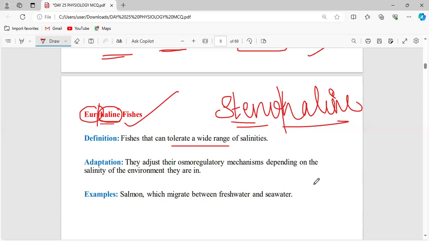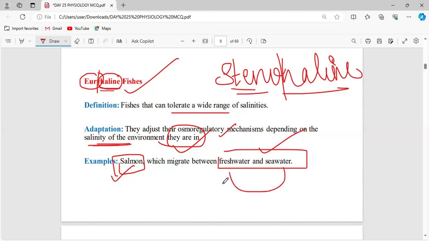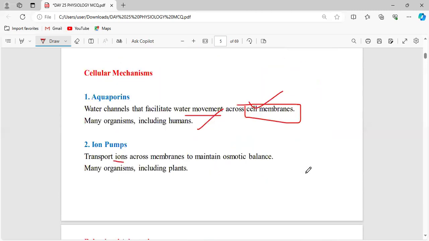Now, how are these particular fishes adapting their osmoregulation mechanisms? That depends on the salinity of the environment that they are present in. For example, the salmon fish migrates from the fresh water to the sea water. If it is in need of pure water rather than salt, it moves again to the fresh water. This is how they adapt based on the area they are living in. Okay, that's all about the osmoregulation process.